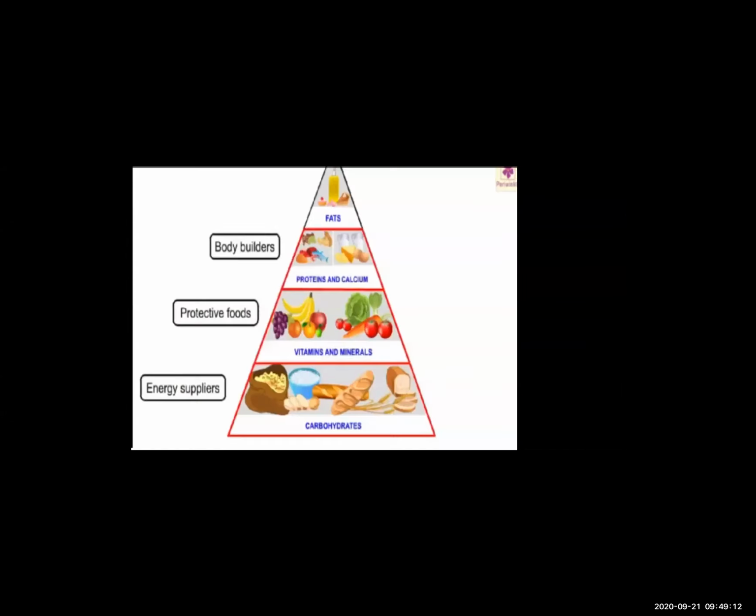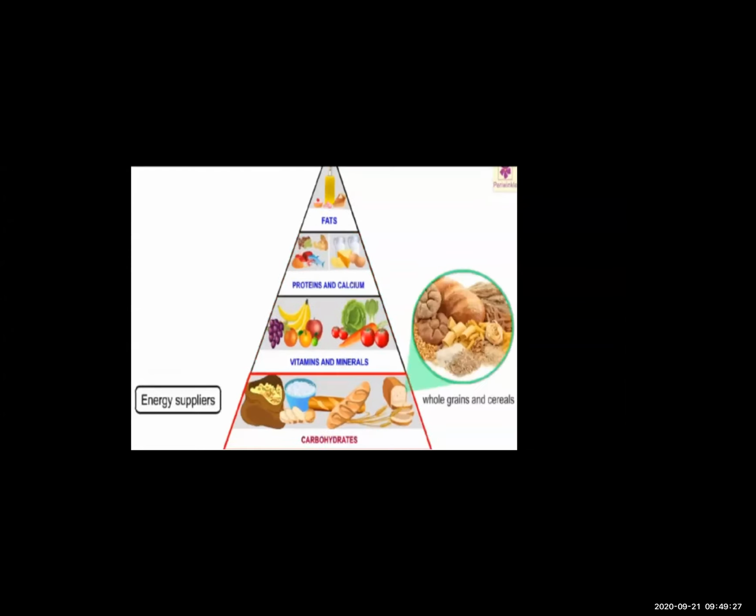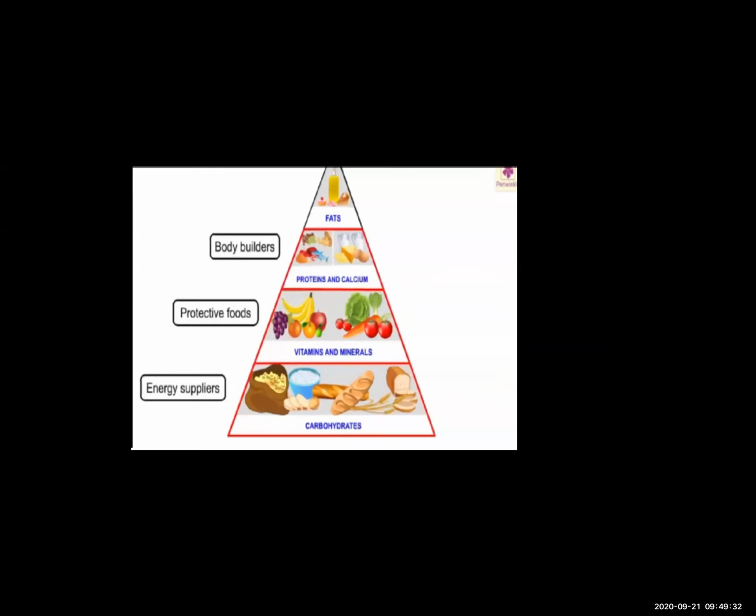Okay, so this is the pyramid of diet, the food pyramid. In that food pyramid, there are three things. This food pyramid supplies us: energy supplier, protective food, bodybuilder. So in that food pyramid, firstly at the base side, there is the carbohydrate.